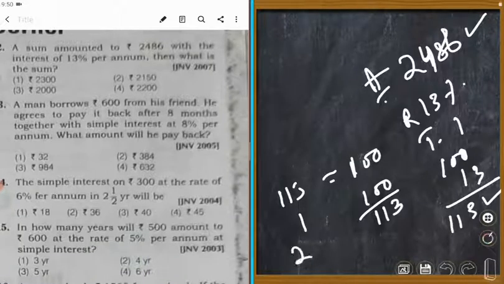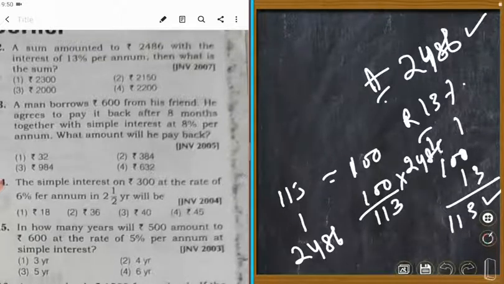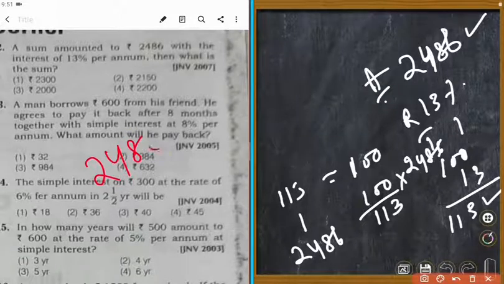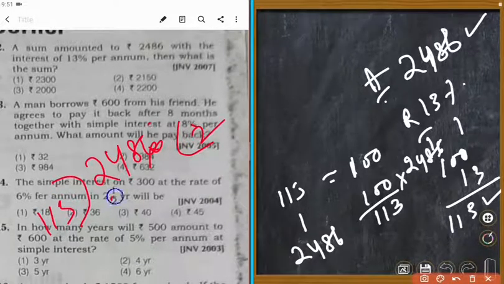When amount is 2486, then P is equal to 2486 into 100 upon 113. Let's divide by 113. 2 times 113 is 226, again 226.